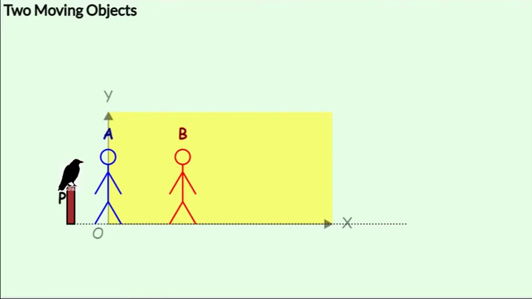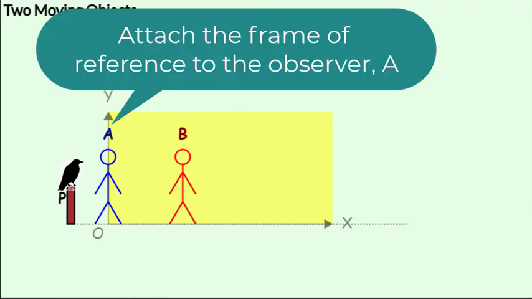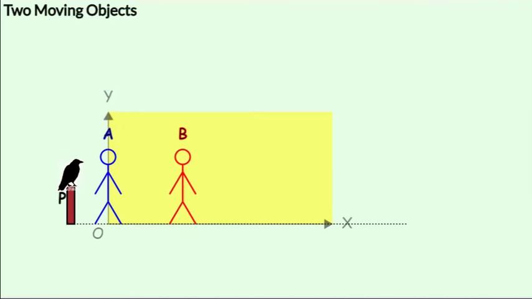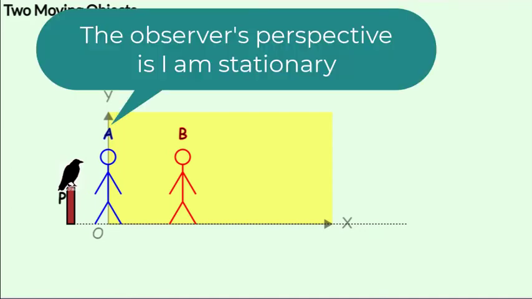To check what A's perspective would be, we first move the frame of reference to A, since now A is going to be the observer. Let's watch B from A's point of view when they both move to the right with the same velocity. Now when A is the observer, or the frame of reference is attached to A, we have to think that A imagines himself to be stationary while observing either B or the pole.